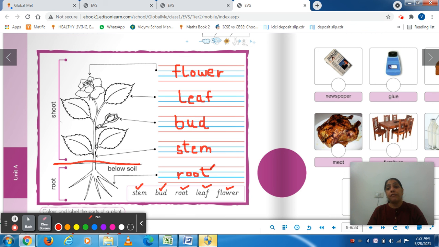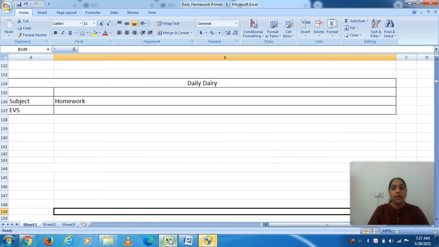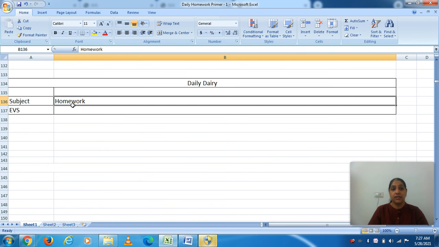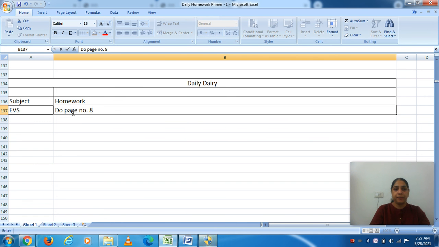The part of a plant below the soil is called root, and the part of a plant above the soil is called stem or shoot. Is it clear? So please revise this topic on daily basis. Fine. Now write your diaries, write the date on the top and write do page number 8.